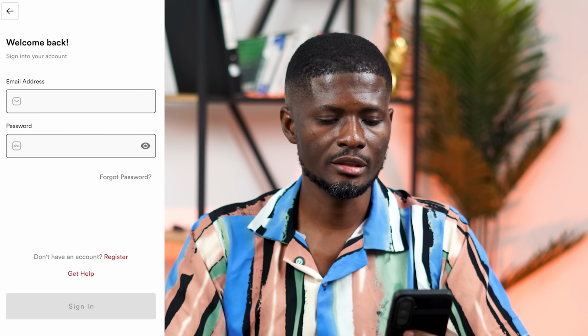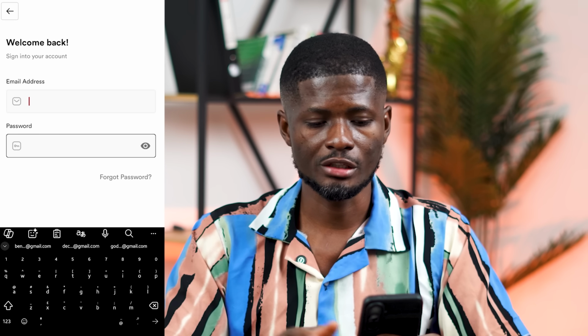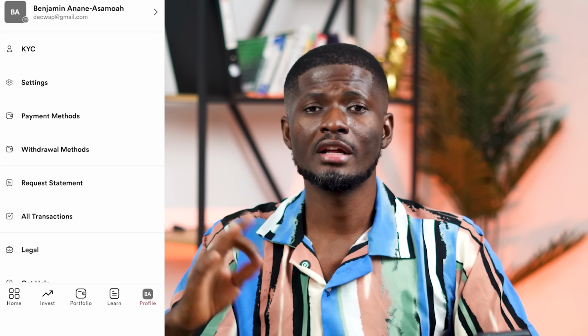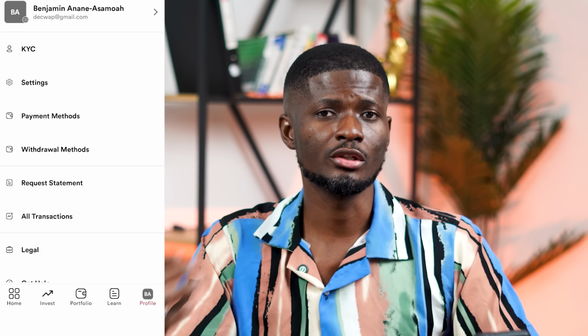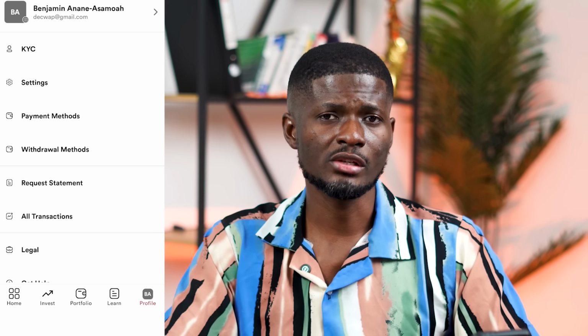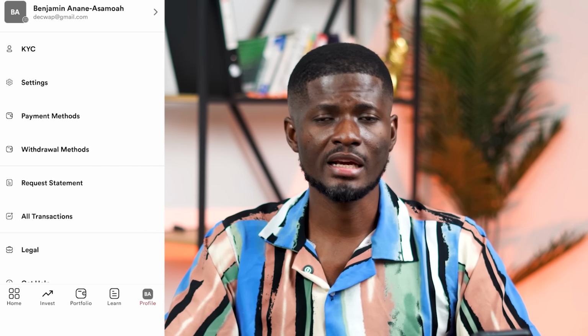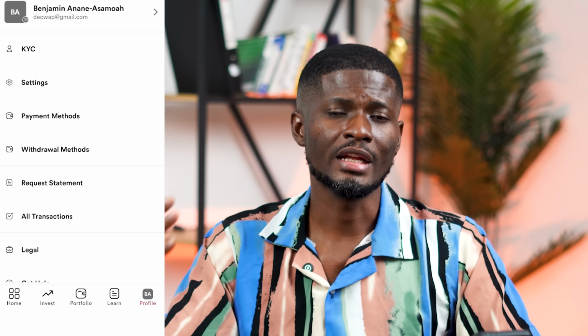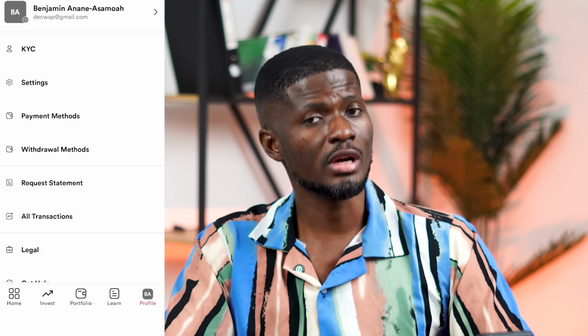So I'll click on sign in, then I'll enter my email address. So I'll click on sign in. So there are 3 investment options that you can use the Plus app to invest. The first one is money market fund. The second one is treasury bills. Then the third one is investing in the US stock market.